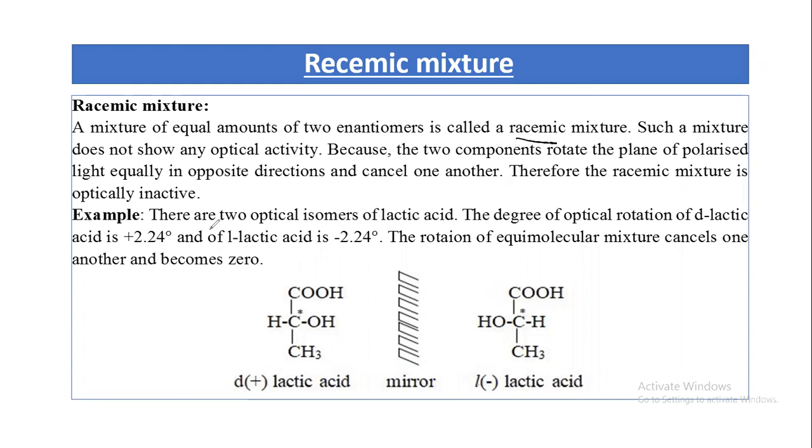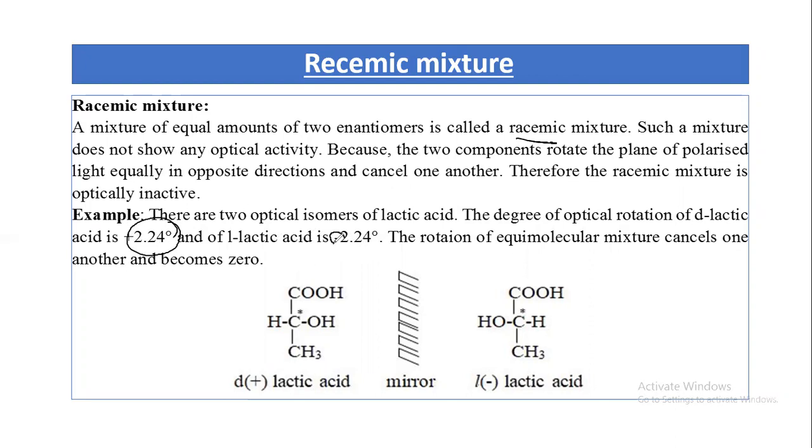For example, there are two optical isomers of lactic acid. The degree of optical rotation of D-lactic acid is plus 2.24 degrees. It means D-lactic acid is able to rotate the plane polarized light in the clockwise direction, which is 2.24 degrees. We use the plus sign for the clockwise direction. And for L-lactic acid, it is minus 2.24 degrees.